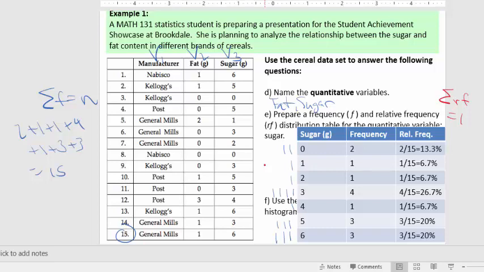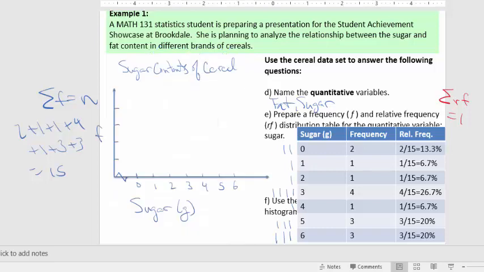All right, and then what you would do is you would just use that data then to create a histogram. So I'll create a frequency histogram. I would set something up like this where I'd have my sugar grams on the x-axis and I'd again have my frequency on the y-axis. But now the difference is, since this is a histogram and 0 flows into 1, flows into 2, flows into 3, right, it's ordered, I'm going to make my bars touch, okay? And I just labeled this sugar contents of cereal, right? That's what I gave it as a title.